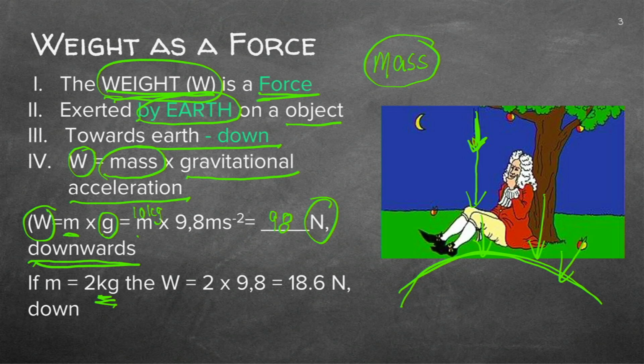In another example, I've got a weight of 2 kilograms. Let's say, for instance, it's a ball, a huge ball, however, 2 kilograms, and I want to see what is the weight. I now see, in other words, what's the force of Earth on that mass of 2 kilograms. I will calculate that to be 18.6 Newton. I think that's wrong. I think it's 19.6. Yeah, that's 19.6 Newton, and it's downwards. So always make sure that you've got the mass in kilogram, you multiply it with the gravitational acceleration to get the weight or the gravitational force.